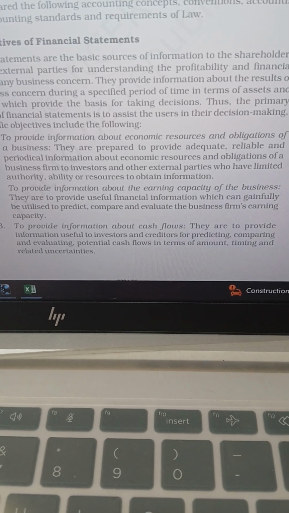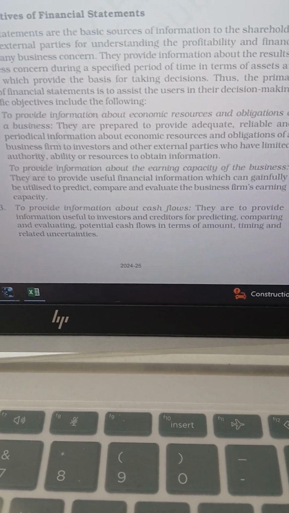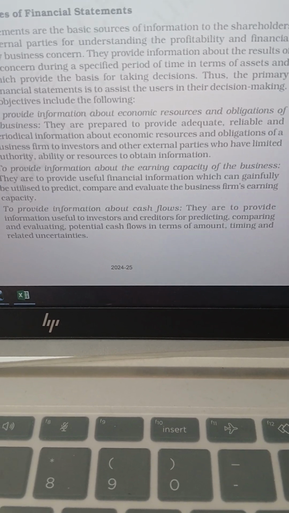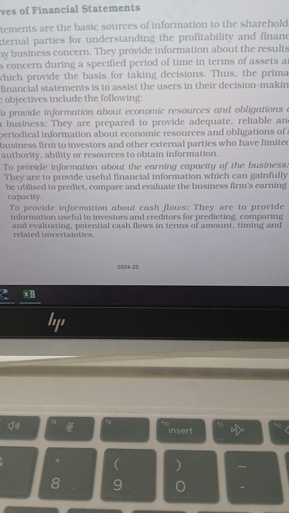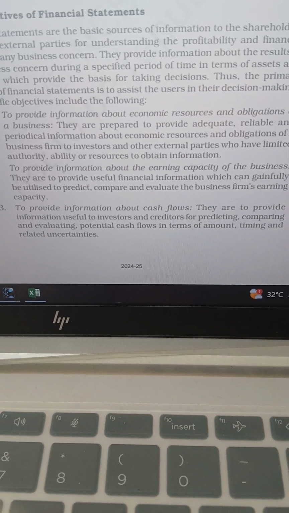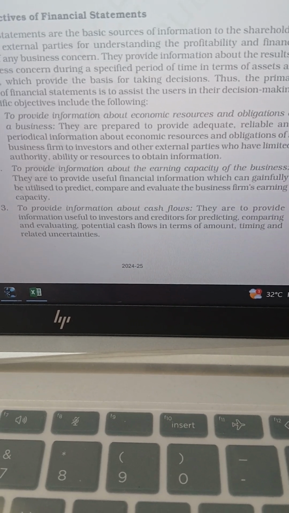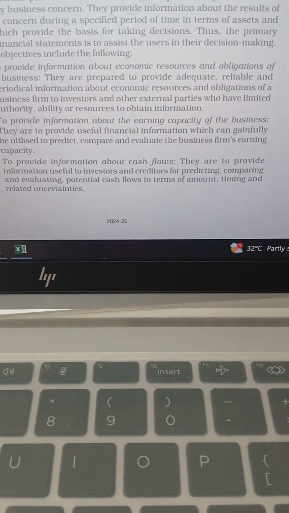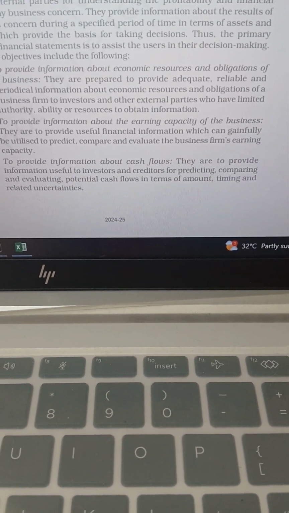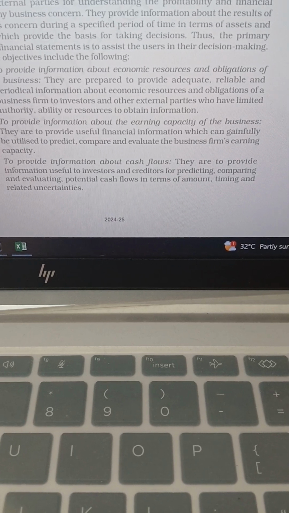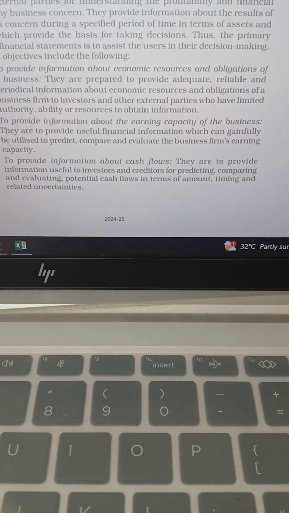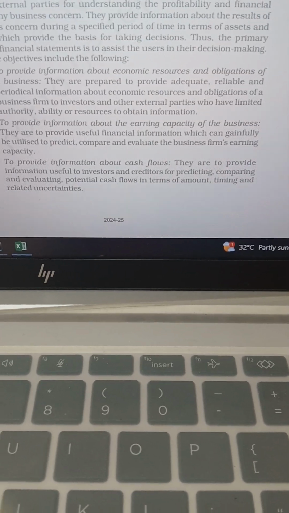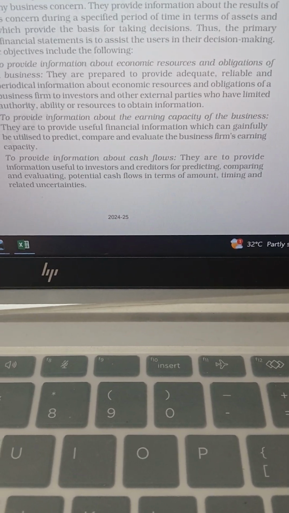To provide information about the earning capacity of the business, how much profit the company has earned. To provide information about the cash flows: how much cash we got and how much cash is spent. Cash flows include both inflows and outflows. Inflows means the amount of cash that the company got, and cash outflows means the amount that we spent on certain essentials.